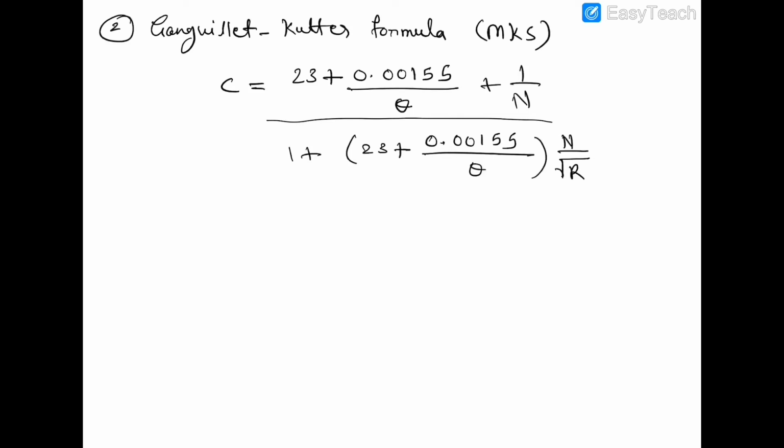Where theta is bed slope in radian, r is hydraulic mean depth, and n is the roughness coefficient, which is also known as Kutter's constant, and its value depends upon the roughness of surface of channel. Clear?